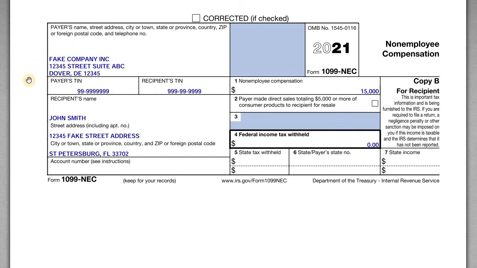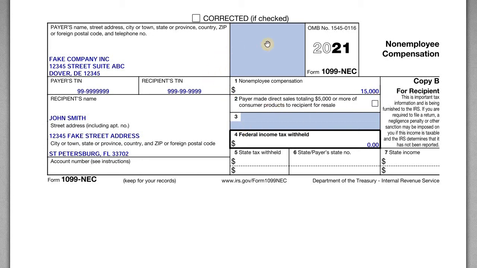So in this example, Fake Company Inc., let's say I was structured as an S Corporation and I did $15,000 worth of consulting work for Fake Company Inc. When I give them my Form W-9 and it shows that I'm an S Corp, they can still pay me the $15,000 free of withholding tax, but they don't have to report it on a 1099 NEC. That's the one exemption for payees or recipients that are corporate entities. Everybody else is going to get one of these. If you're an individual taxpayer receiving this income, you're going to get a 1099 NEC. If you're a partnership, you'll get it as well.